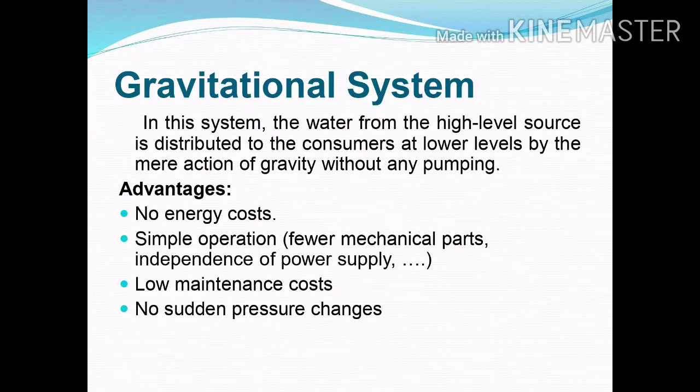Gravity system. In this system, the water from the high level source is distributed to the consumers at lower levels by the mere action of gravity without any pumping. The advantages of the gravitational system: number 1, no energy cost. Next, simple operation, fewer mechanical parts, and independent of power supply. The operation of the system is very simple. Next, low maintenance cost.